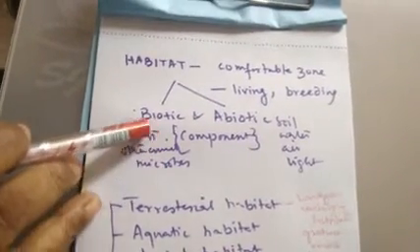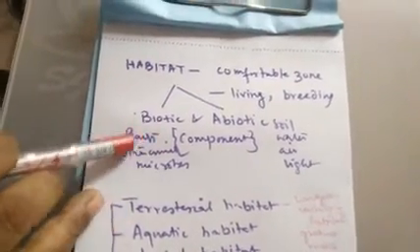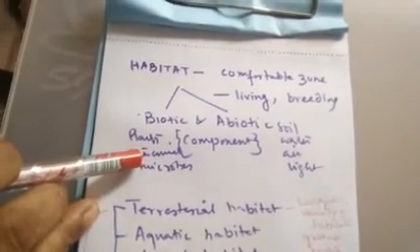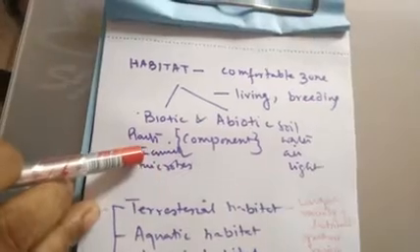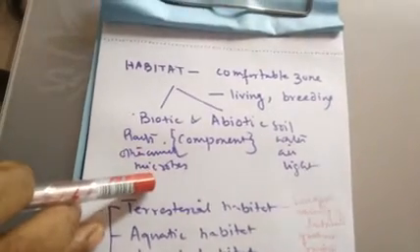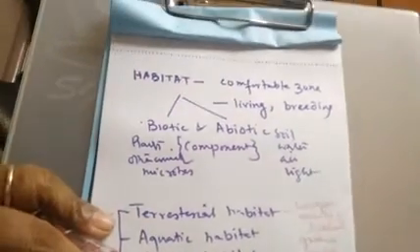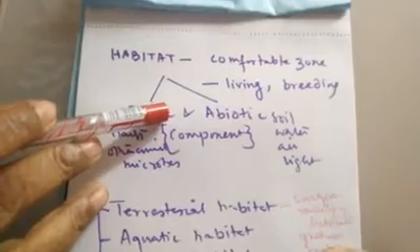So habitat has a biotic component which is the living, which includes plants, which includes all other animals living along with it, and it also includes the microbes. Clear? Because microbes are also living, we know. So microbes are also a part of the biotic component of the habitat.